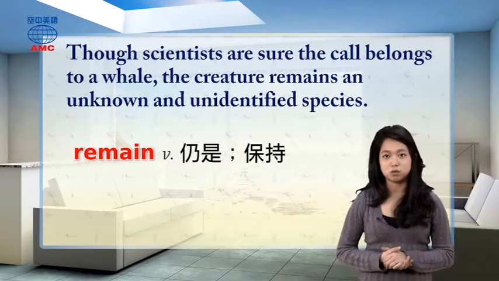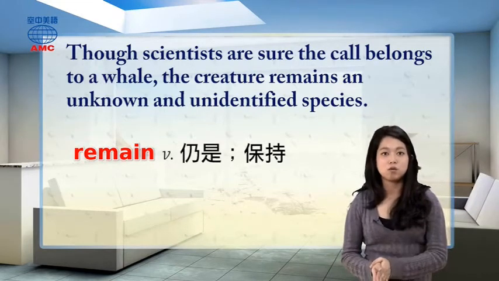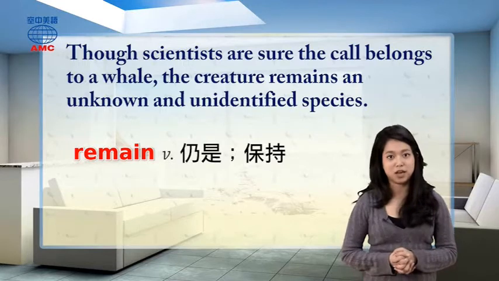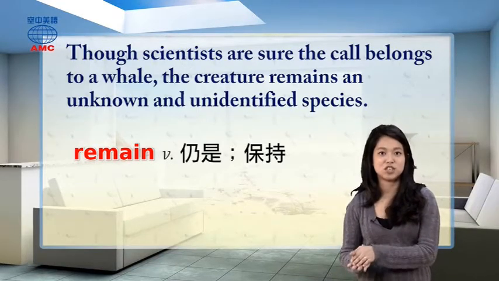Seated 在这里就是形容词，表示坐下的，或是像文章里面是 remain an unknown creature，就是一个名词片语。It remains an unknown and unidentified species.